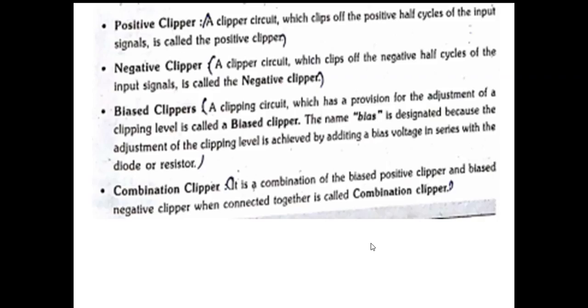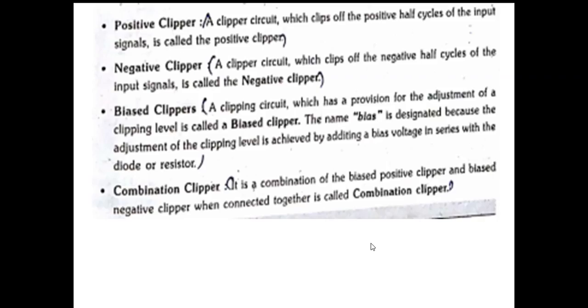Next, biased clipper. A clipper circuit which has a provision for the adjustment of the clipping level is called a biased clipper. The name bias is designated because the adjustment of the clipping level is achieved by adding a bias voltage in series with the diode or resistor. Just now I told you, bias means applying an external voltage. How the external voltage is connected to the circuit